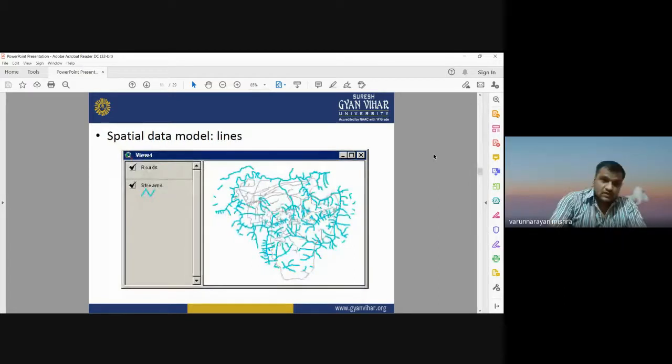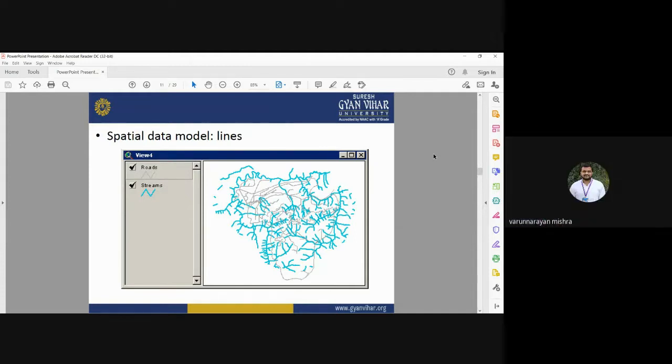This is the line feature. All the linear features like streams, roads, railway lines can be represented by a spatial feature known as line. Line is a kind of spatial feature that is helpful to display or analyze linear features like roads, railway lines, streams, and other things. So this is the line feature. It is also a kind of spatial data.